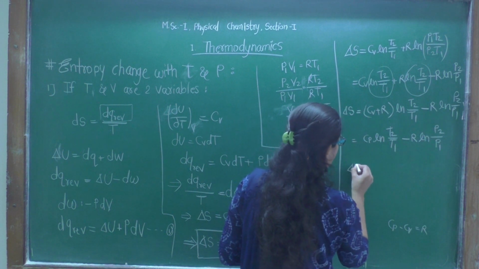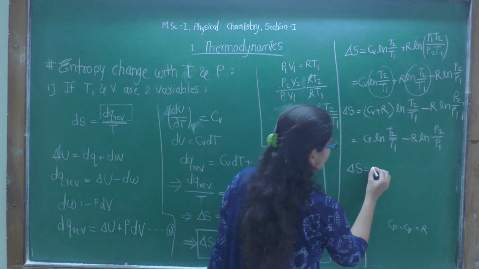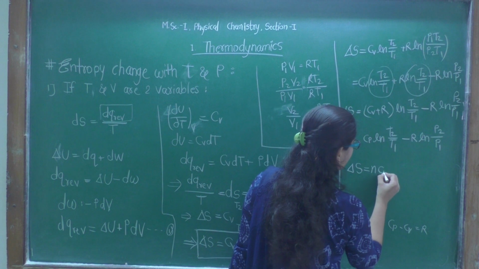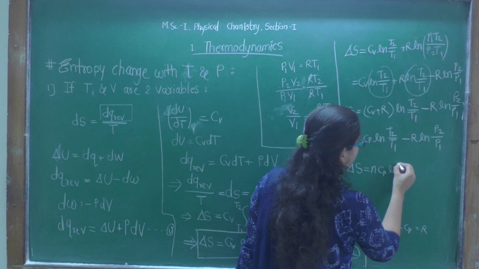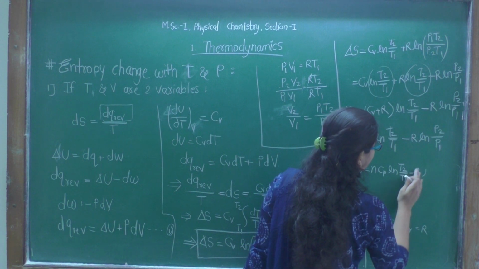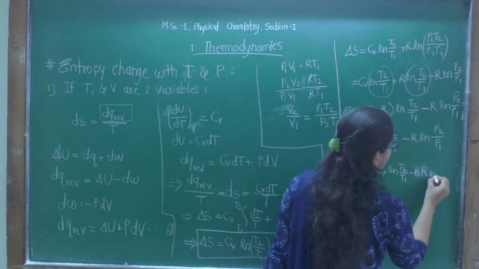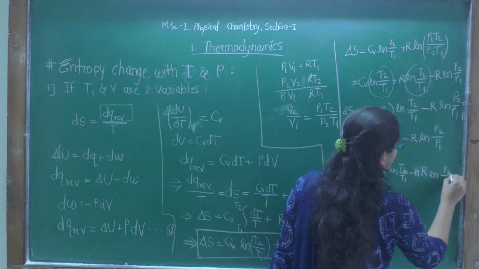Hence delta S will be equal to, for n number of moles we can write n Cp ln T2 by T1 minus nR ln P2 by P1.